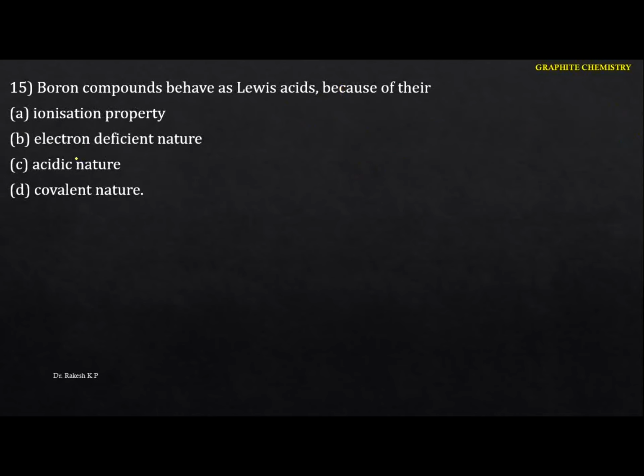Next one: boron compounds behave as Lewis acids because, generally we know that Lewis acid means they have a deficiency of electrons. Whatever boron compounds we identify, we can identify the deficiency of electrons, hence they act as Lewis acids. Here in this case the option is B, electron deficient in nature because of the vacant p orbital. The option is B.